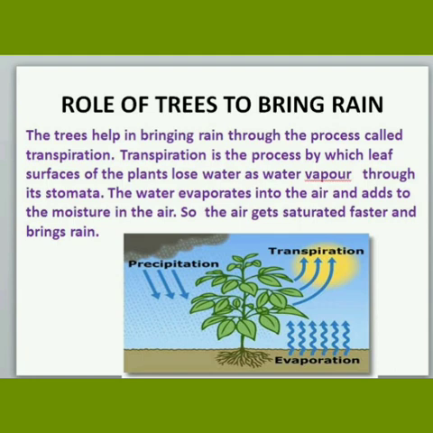So children, please plant more trees, then only we will get abundant rain and no water scarcity in our area or place. Okay children, have you followed this? Yes.